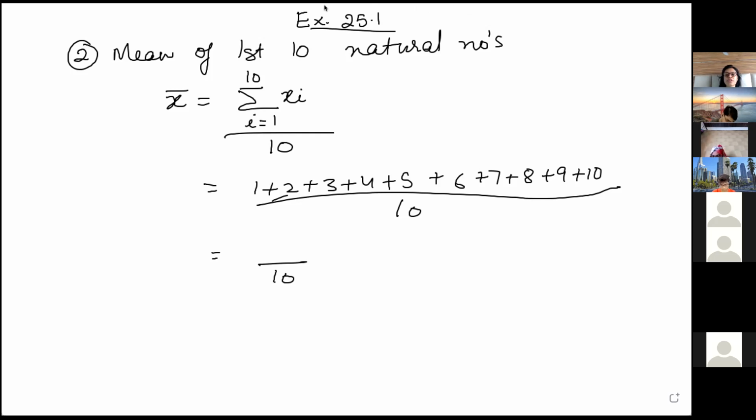Yes, Farhana, correct answer. The sum is 55, so you get 5.5. So the average is 5.5. Okay, next question.